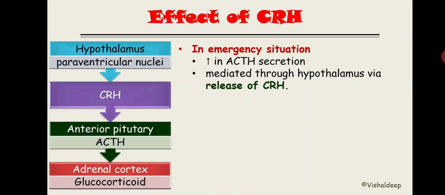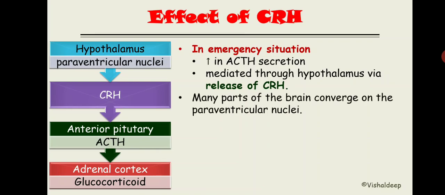So in any stressful condition, in any emergency situation, how will the CRH release increase? The answer is that many parts of our brain converge on the paraventricular nuclei of the hypothalamus. So the hypothalamic paraventricular nuclei get connections from various parts of the brain, and whenever that part of the brain is stimulated during emergency, during stress, during fear, it will cause increased release of CRH.